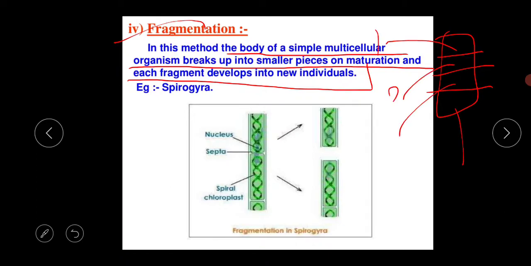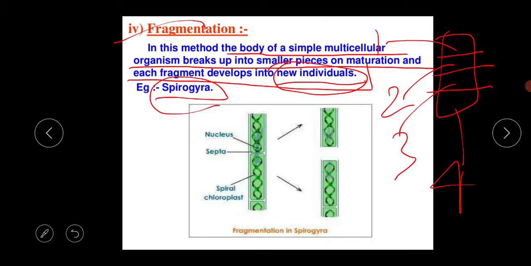This is organism 1, 2, 3 and 4. So in this method the body of a simple multicellular organism breaks up into smaller pieces on maturation, and each fragment develops into a new individual. Example is the Spirogyra.